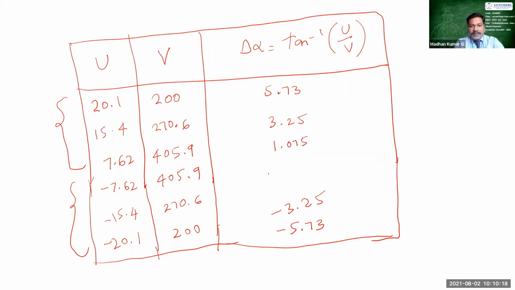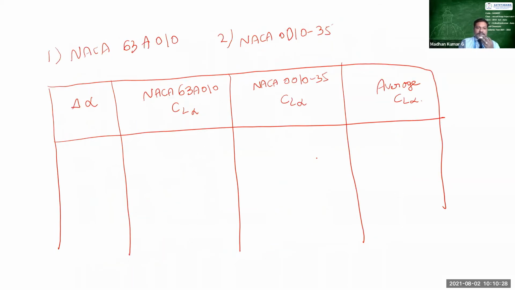1.075. For this negative sign, you are just putting minus 1.075. Yes, that's great. Now we had found the value of del alpha. Now we are just substituting these values of del alpha in this table, and we are going to find the value for NACA 638.010 in the aircraft data book.